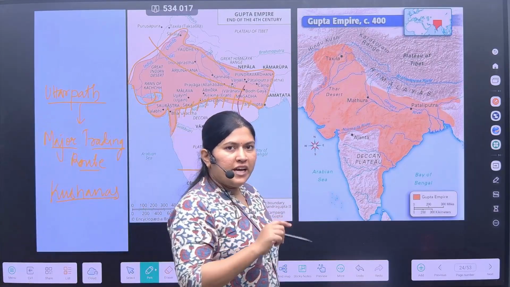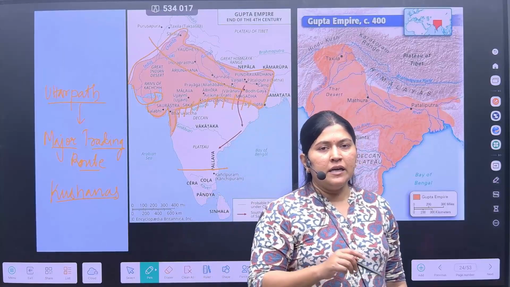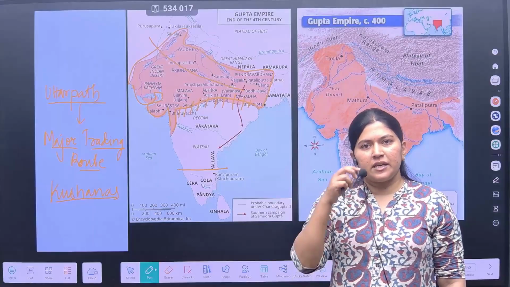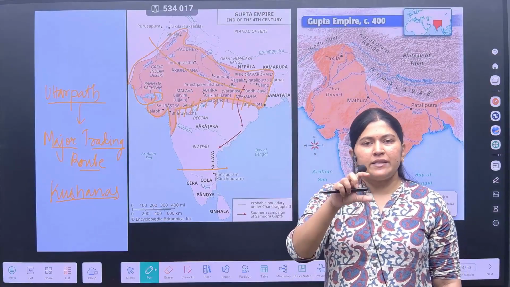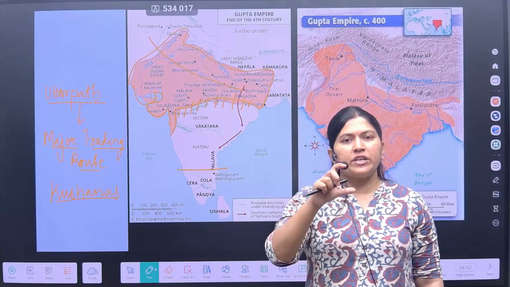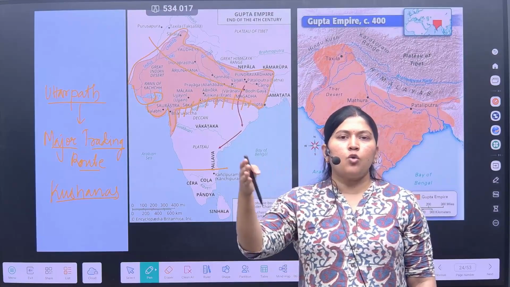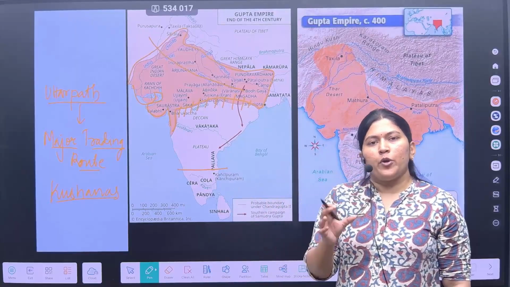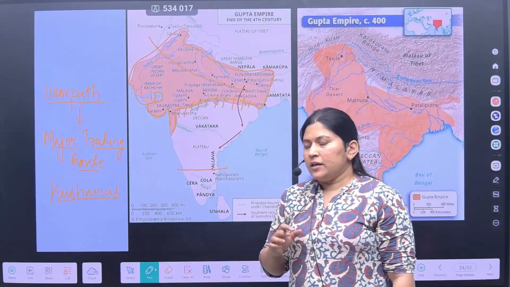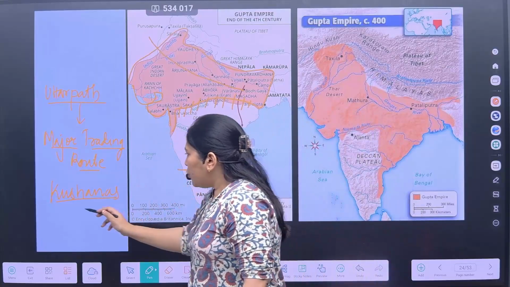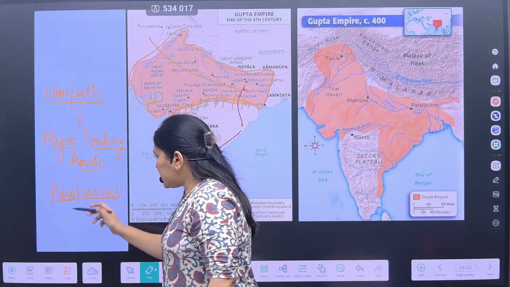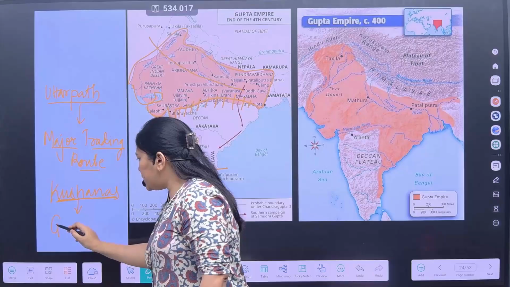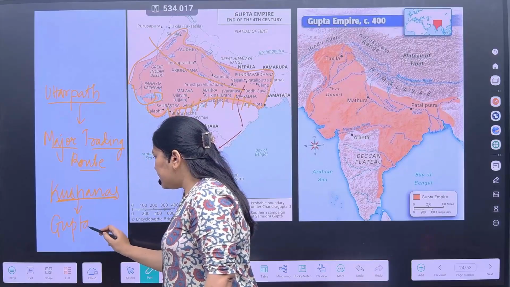It was only after the decline of the Kushan Empire that the Guptas succeeded the Kushanas. According to the inscription of the poet Harisena, who was a contemporary court poet during Chandragupta II, the Guptas were the successors of the Kushanas. After the Kushanas, it was the Guptas who directly succeeded the empire.